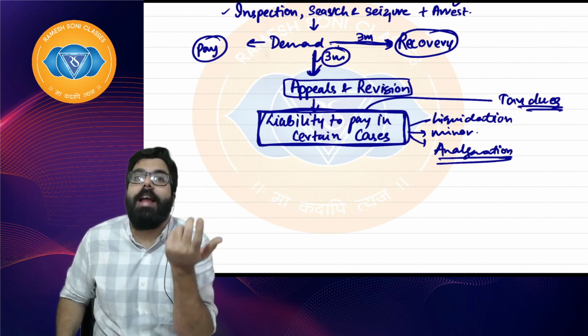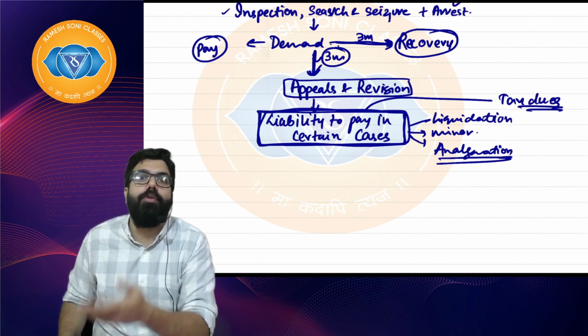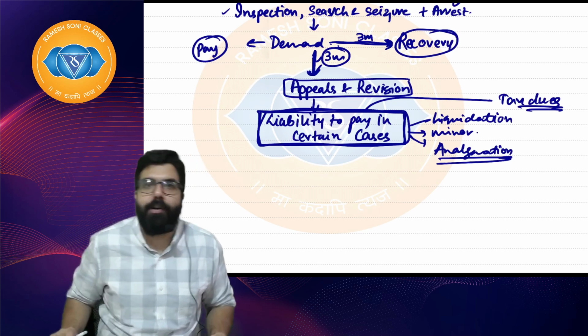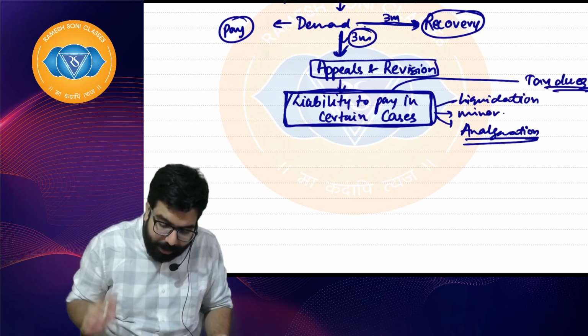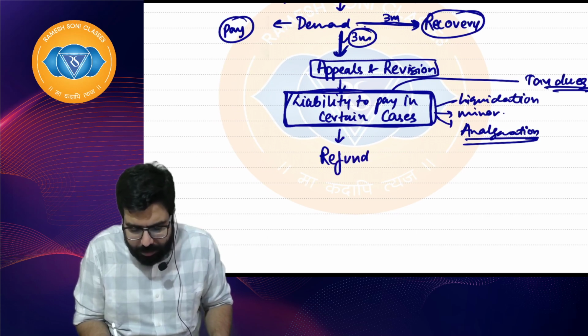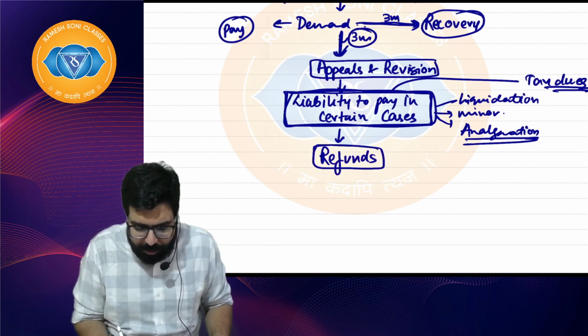Liquidation happened, who will be liable? The liquidator will be liable to pay the dues. Who else will be liable? Directors will be liable. All those things will be discussed in the chapter of liability to pay. Then, one chapter which is there is known as the refunds chapter. Very interesting chapter, the refunds chapter.